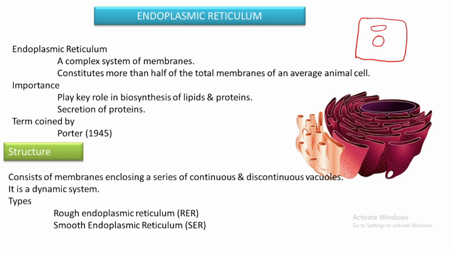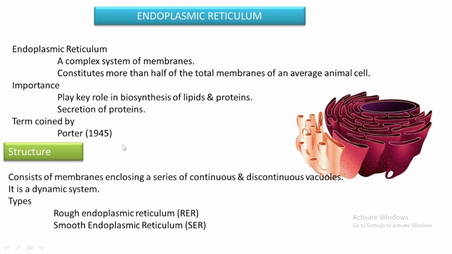And if we think about the total membranes of a single cell, half of the amount of cell membrane is accounted to the endoplasmic reticulum. That much highly folded membrane and network-like structure is seen inside the cell. That is the endoplasmic reticulum.